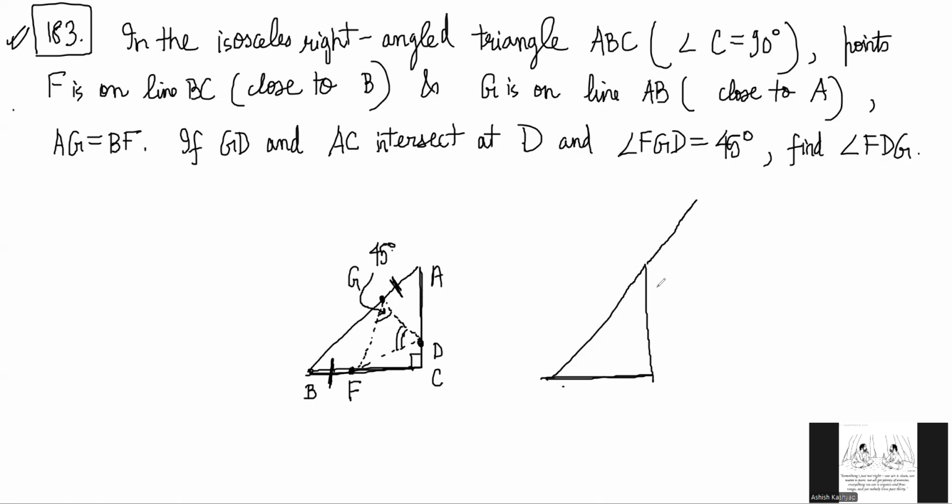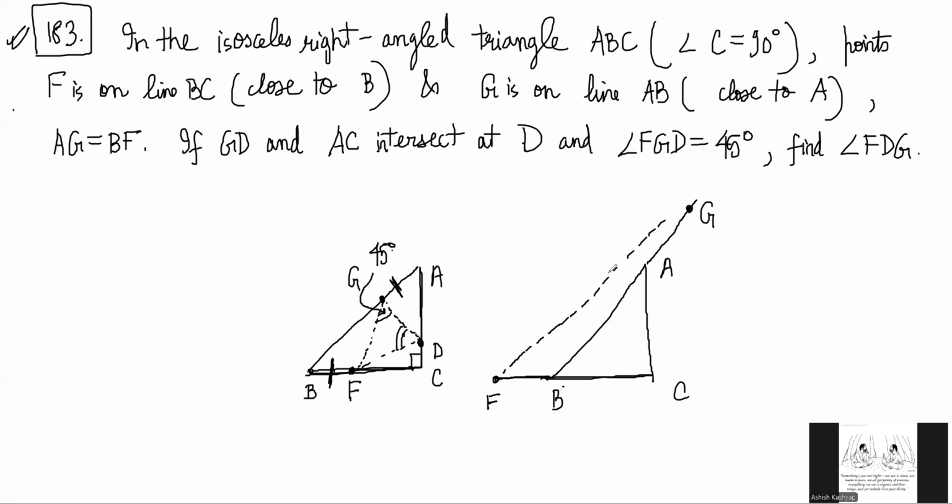I can take A is here, C is here, B is here. I can take F outside somewhere here. And I can also take G here outside. That will be a bigger diagram, so it will be easier to follow that. Do you understand what I'm saying?